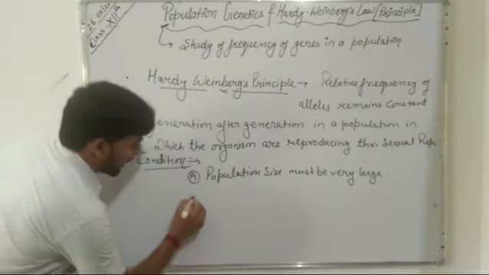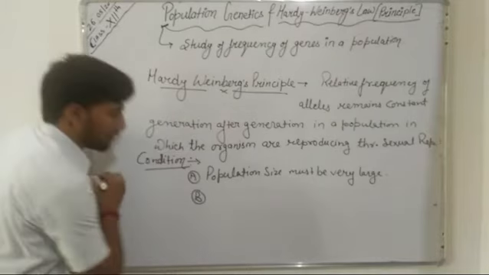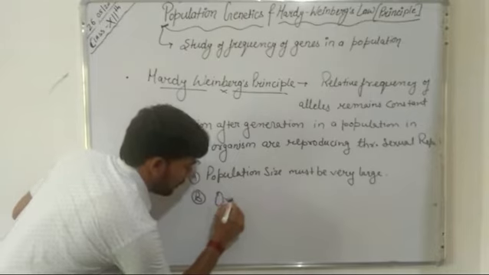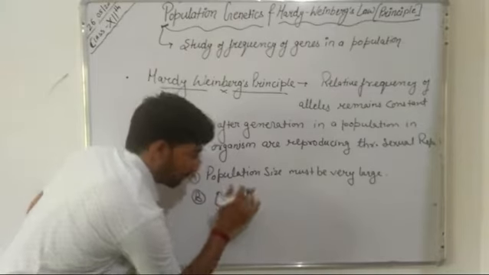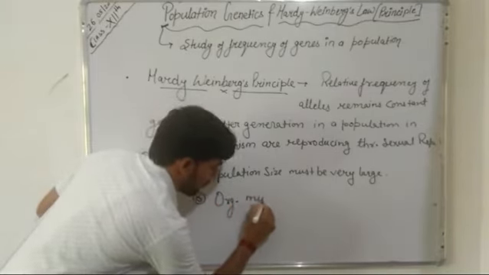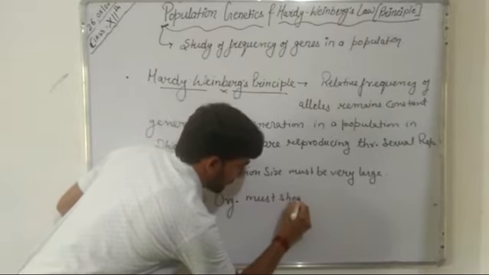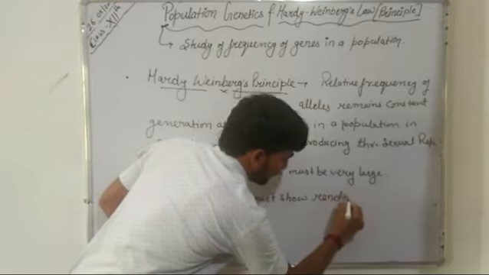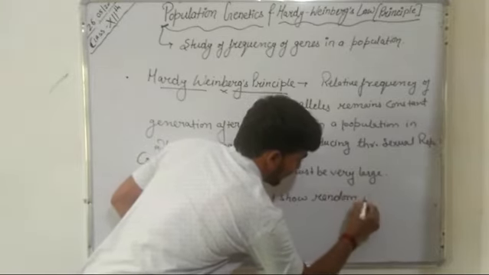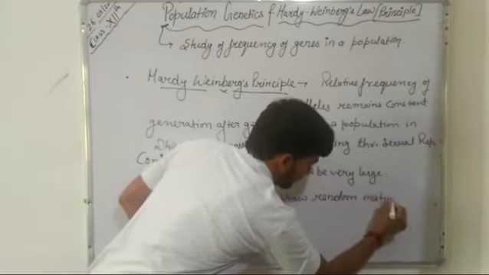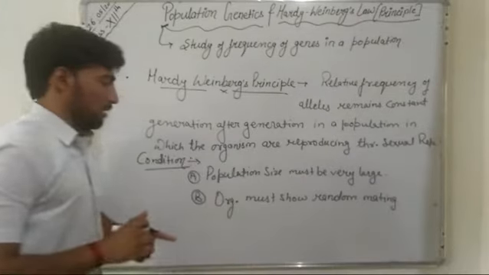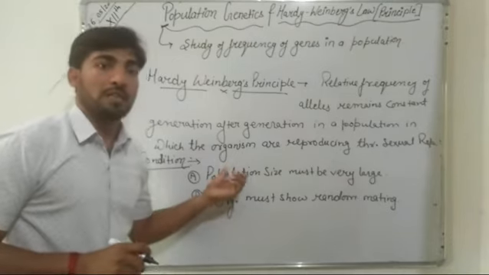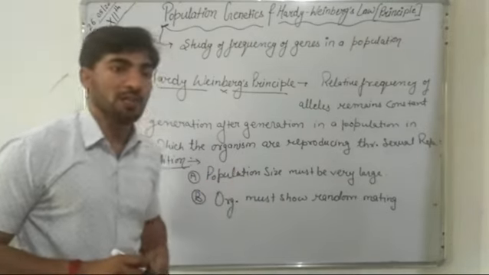Now the second condition is that the organism of this population must show random mating. So this condition must be fulfilled, that is the organism of this population must show the random mating process.